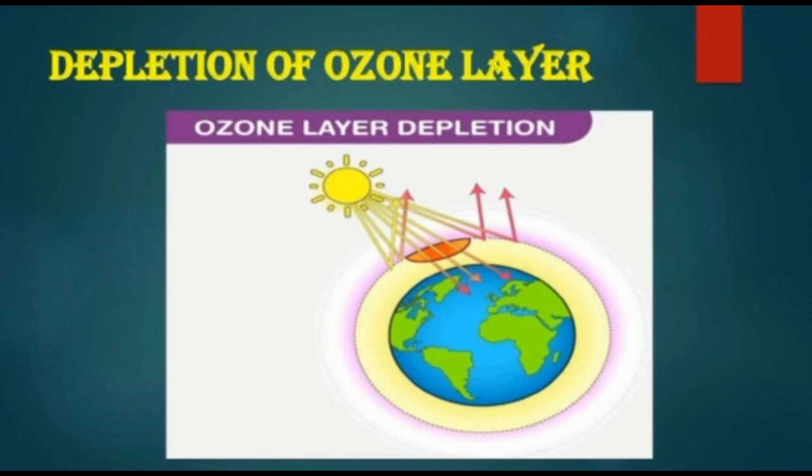Depletion of ozone layer. Ozone molecules are present in the Earth's stratosphere and they are responsible for protecting humans from harmful ultraviolet rays. Chlorofluorocarbons released into the atmosphere by human activities deplete the ozone layer. As the ozone layer is depleted, UV rays reach the earth and they cause skin and eye related problems to us.